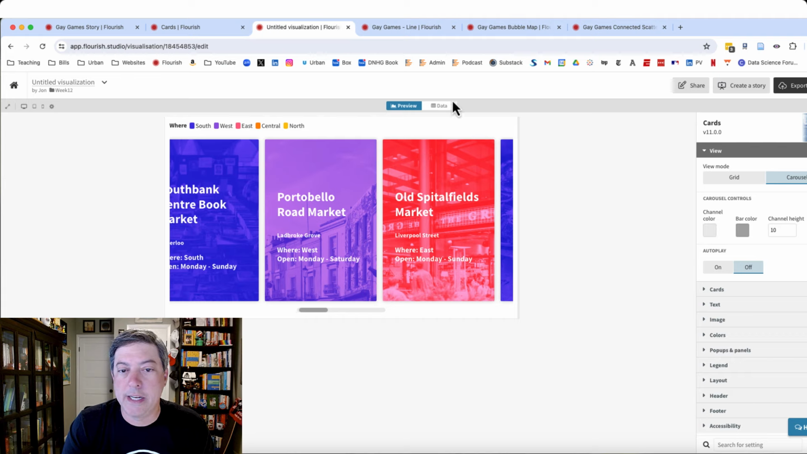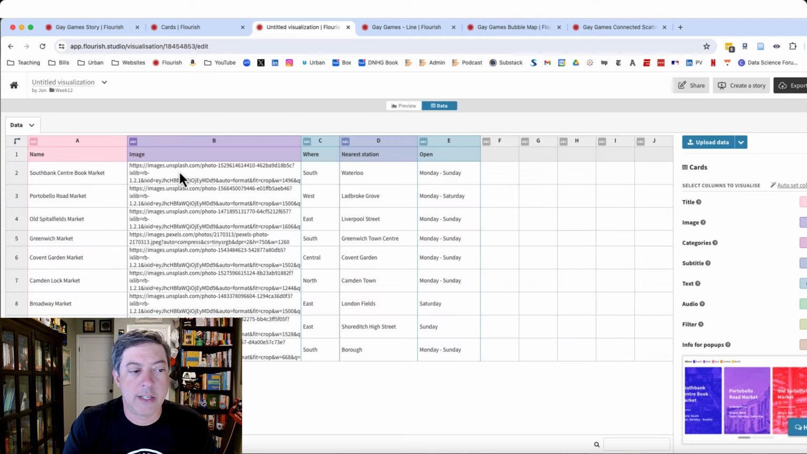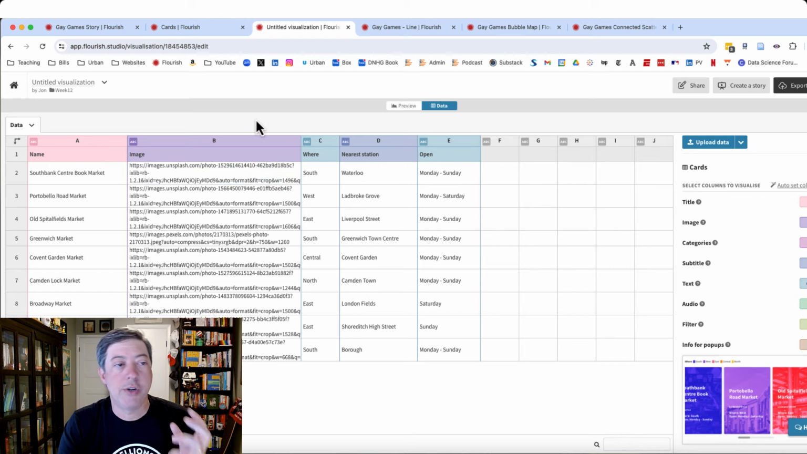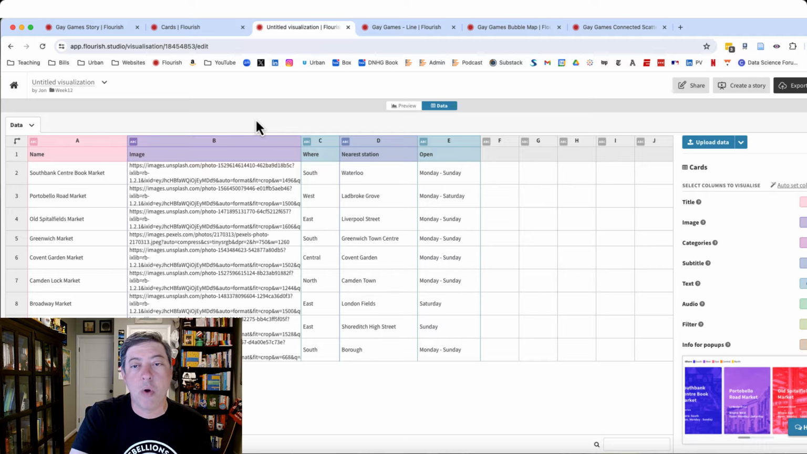And all you really need to do, if we go over to the data here, is just get an image in here. And once you have an image, then you can set all of your other controls. Lots of ways to do the images. You can see that they're pulling from Unsplash.